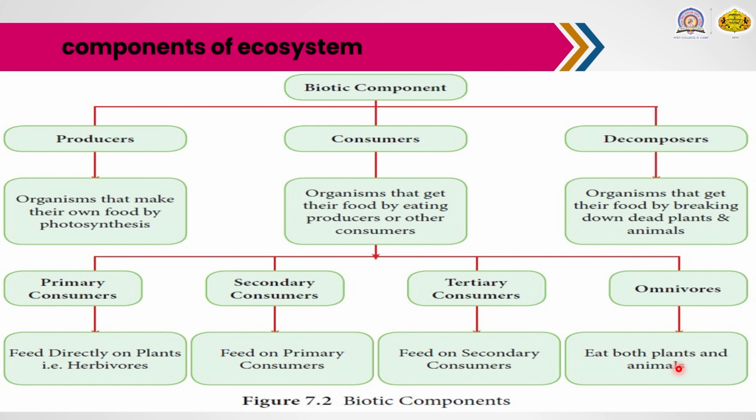The last one of the biotic components of the ecosystem is the decomposer. Decomposer is one of the important biotic components of the ecosystem. They recycle the previous two groups, mainly consumers as well as producers. So decomposer means what? The organisms that get their food by breaking down dead plants as well as animals.